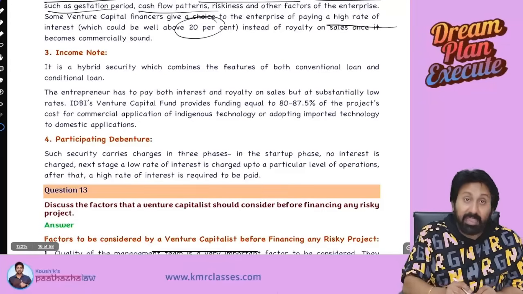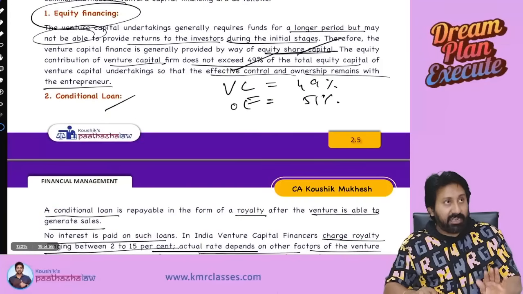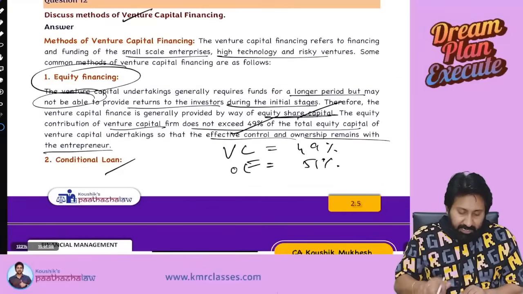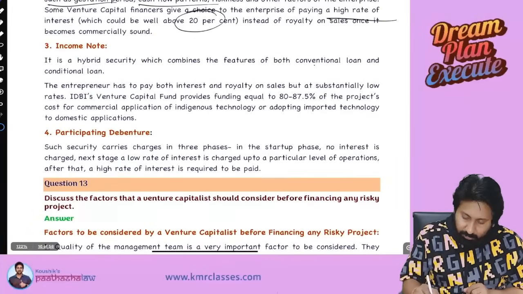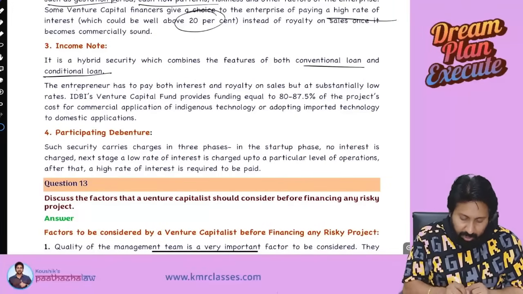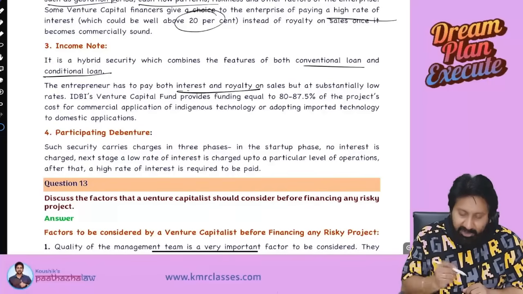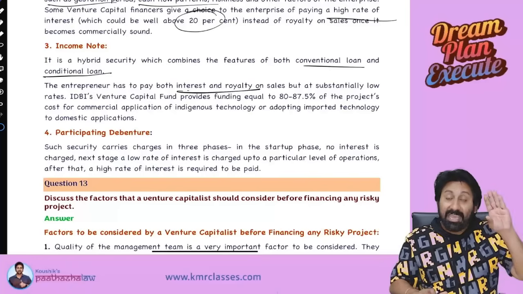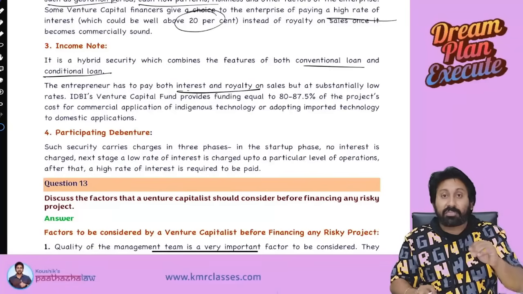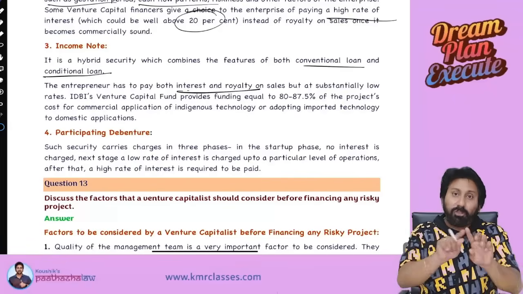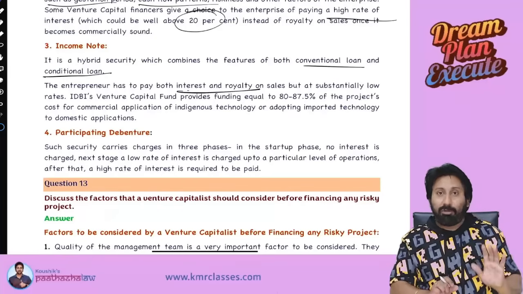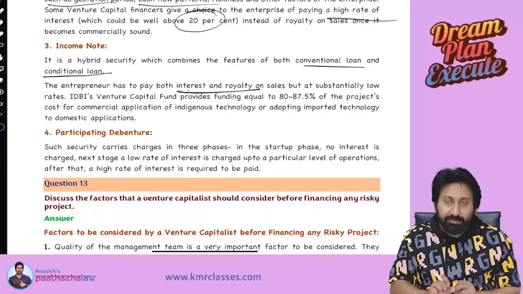Income note. Sir, first one is understandable. So it's a combination of equity and conditional loan type. More conventional loan and conditional loan. Entrepreneur has to pay both interest and royalty on sales, but at substantially low rates. Normally, what is the general royalty? 2 to 15. Interest rate more than 20. But here, both you pay. To some extent, you pay royalty on sales. Why? Reason is very clear. Royalty comes at the sale amount, means every month I can collect it.